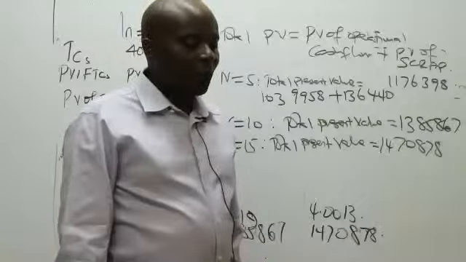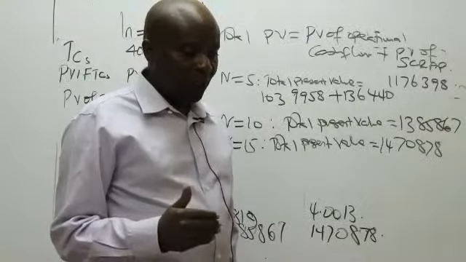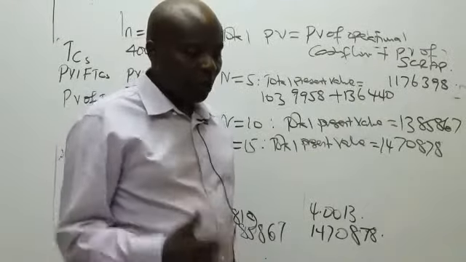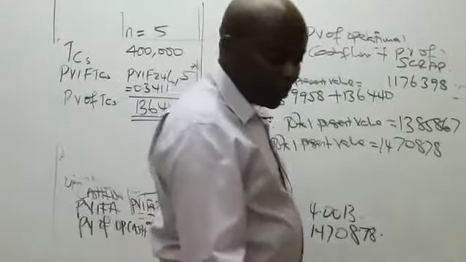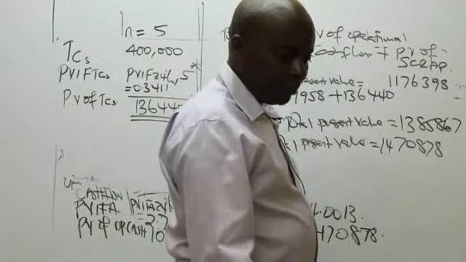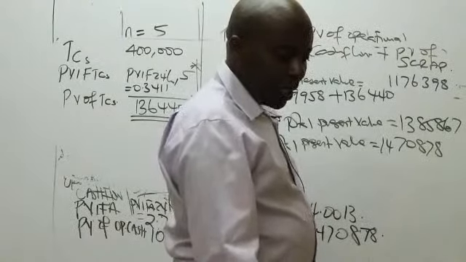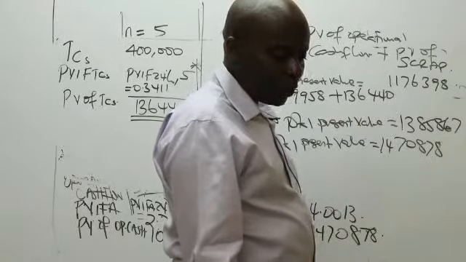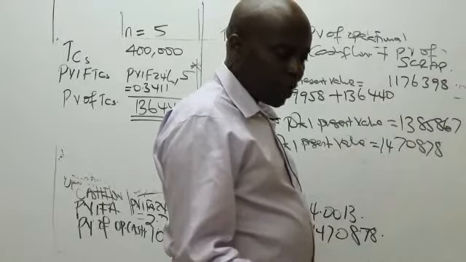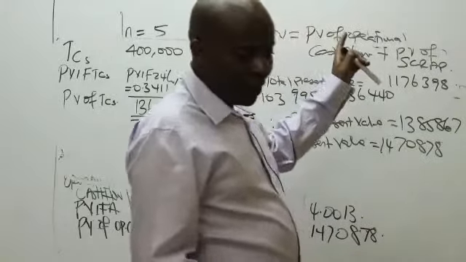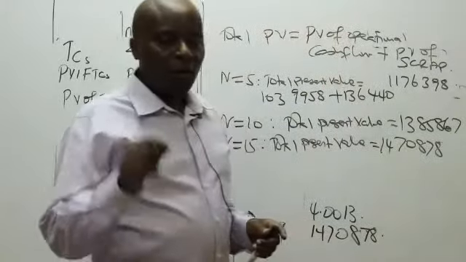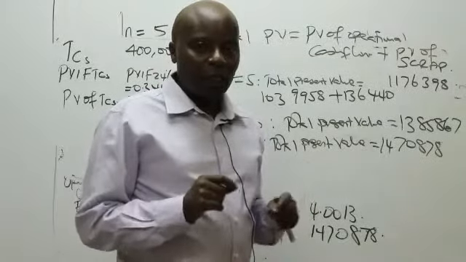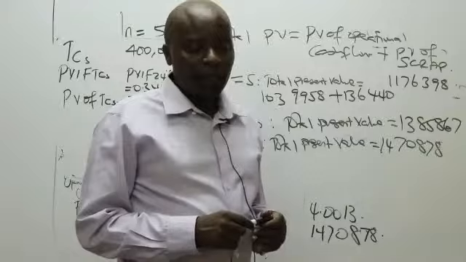And then remember, for the new students, we have very good videos of this discounting. The new students, you need to really watch those videos. How many types of cash flows do we have? We have operational cash flows, coming out of our revenues. And then we have, of course, the terminal cash flows and the initial outlay cash flows.